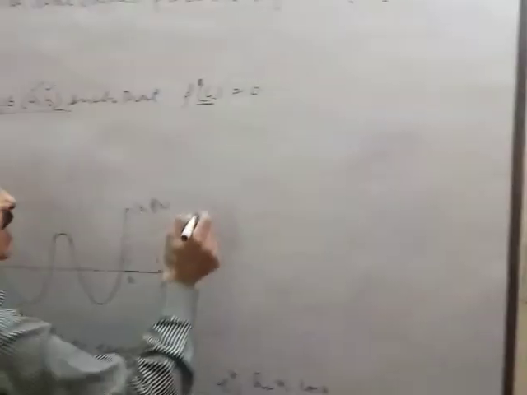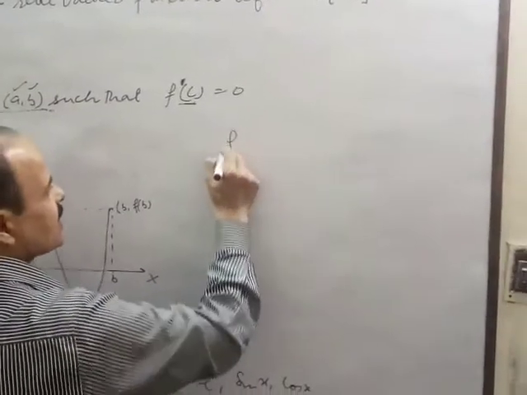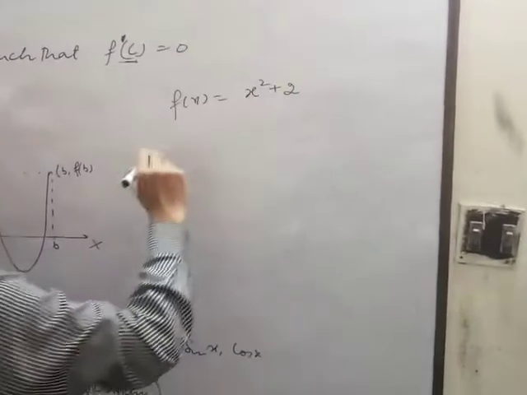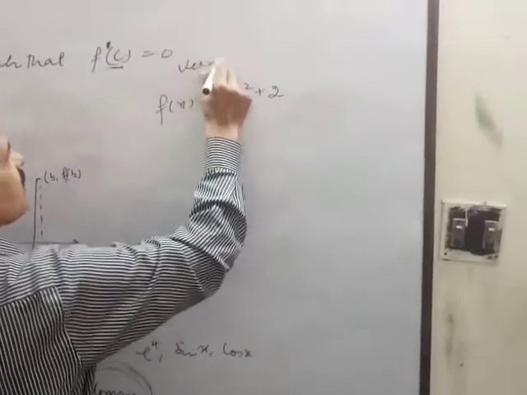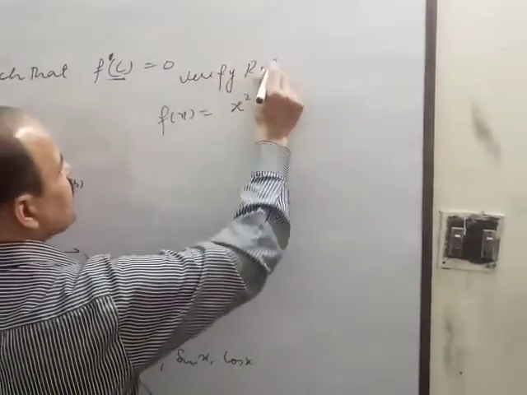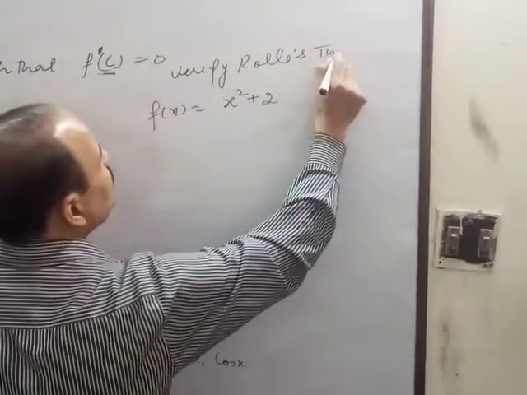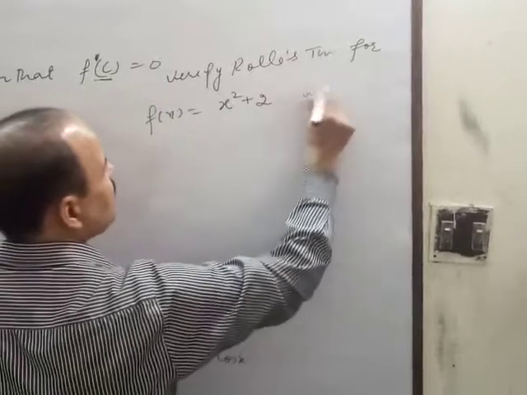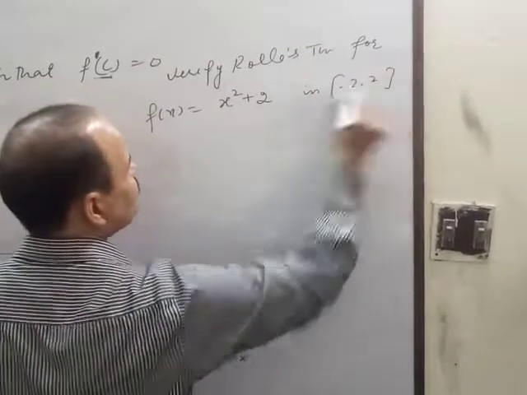Now let us take this function f(x) = x^2 + 2 and verify Rolle's theorem for this function in the interval -2 to 2.